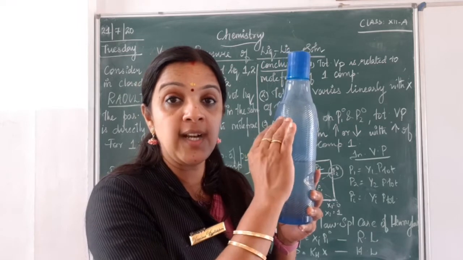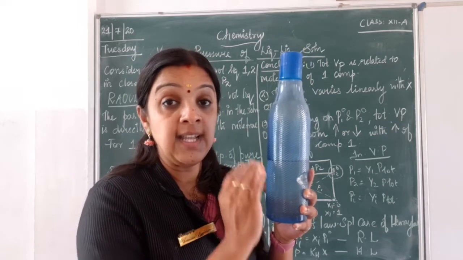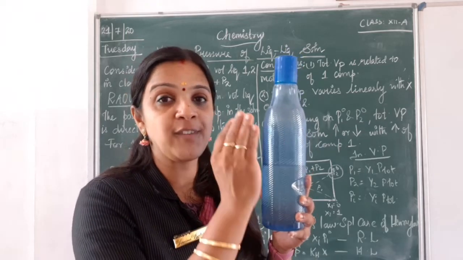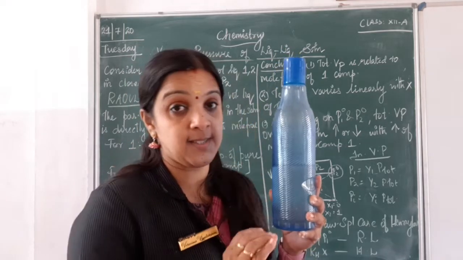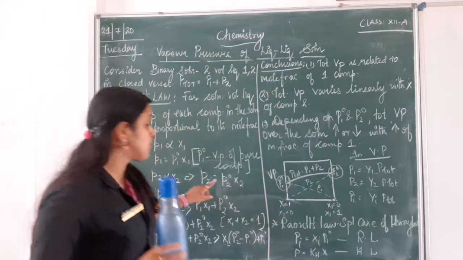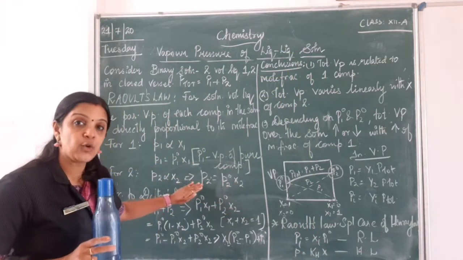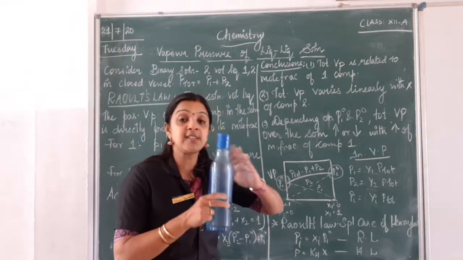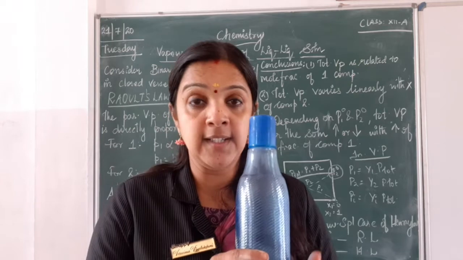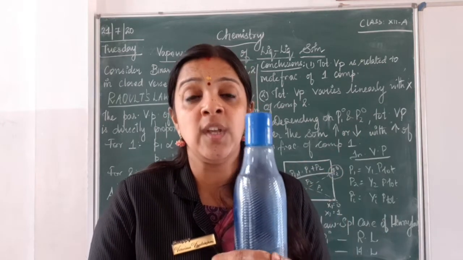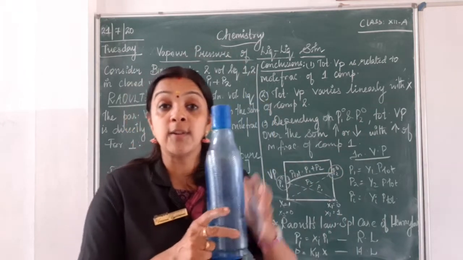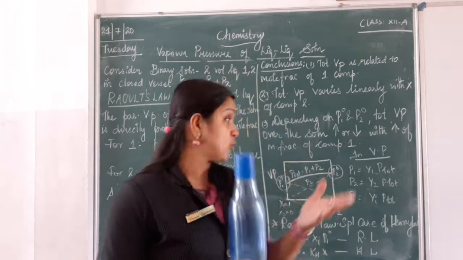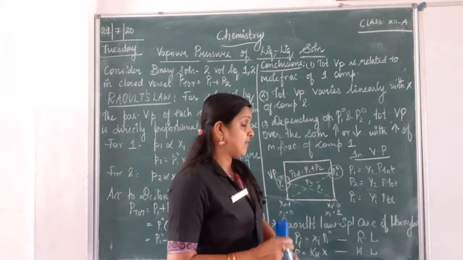One can be less volatile and one can be more volatile. In that case, what will be the mole fraction of the components in the vapor phase? X1 and X2 are the mole fractions of the component in the liquid phase, but Y1 and Y2, because in vapor phase already they have been evaporated. We cannot now take X1 and X2. We can definitely calculate the mole fraction of the components in the vapor phase also. So what happens in vapor phase?